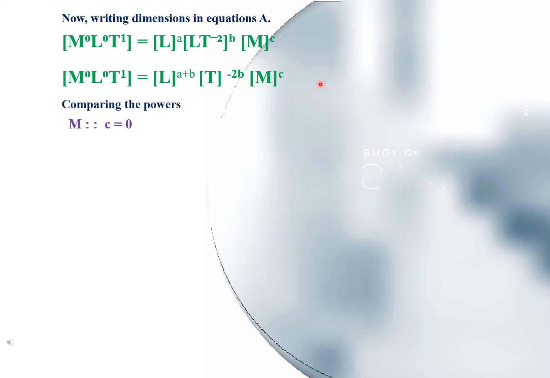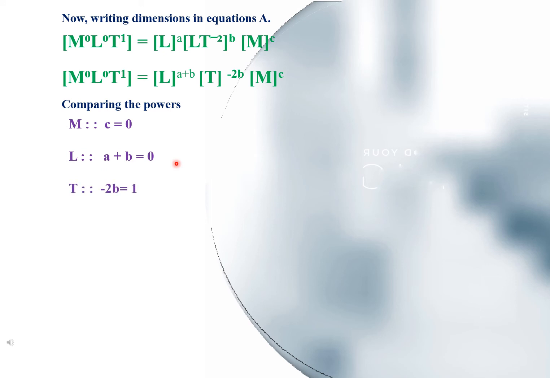On the left hand side we have M to the power 0 and on the right hand side we have M to the power c. So we can compare the powers of M on both sides and we get c is equal to 0. On the left hand side the power of L is 0. On the right hand side the power of L is a plus b. So by comparing the powers of L we get a plus b is equal to 0.